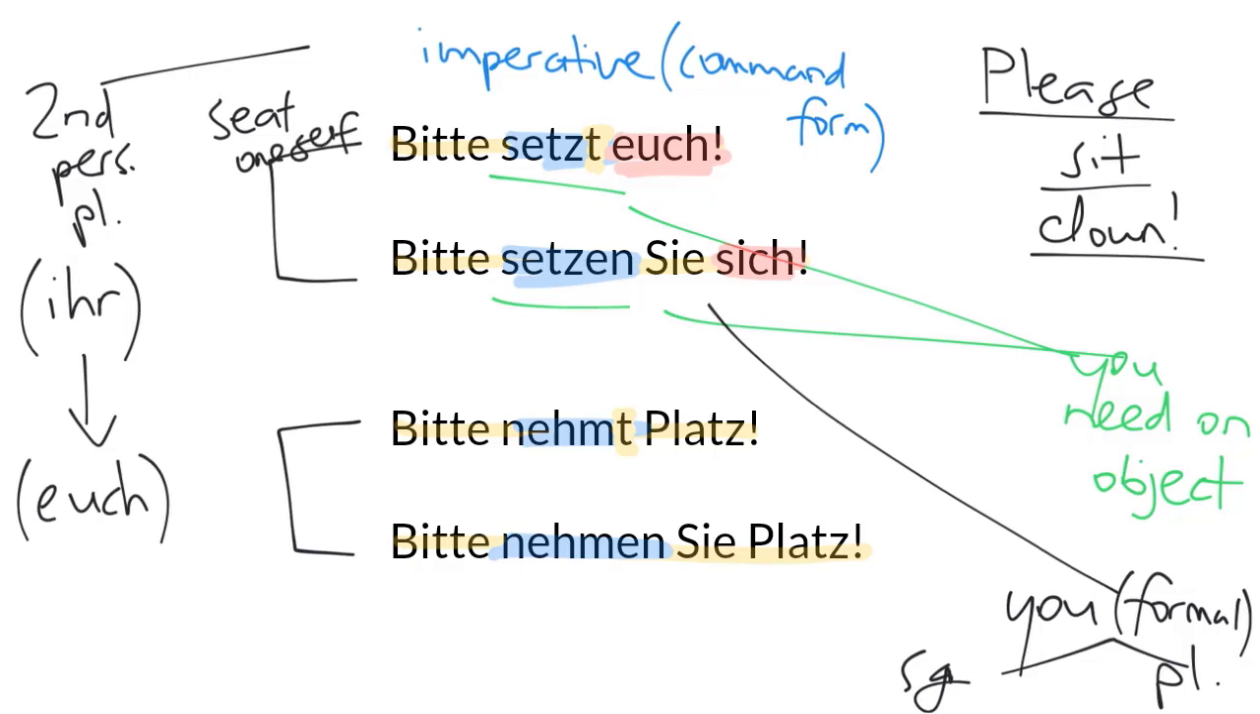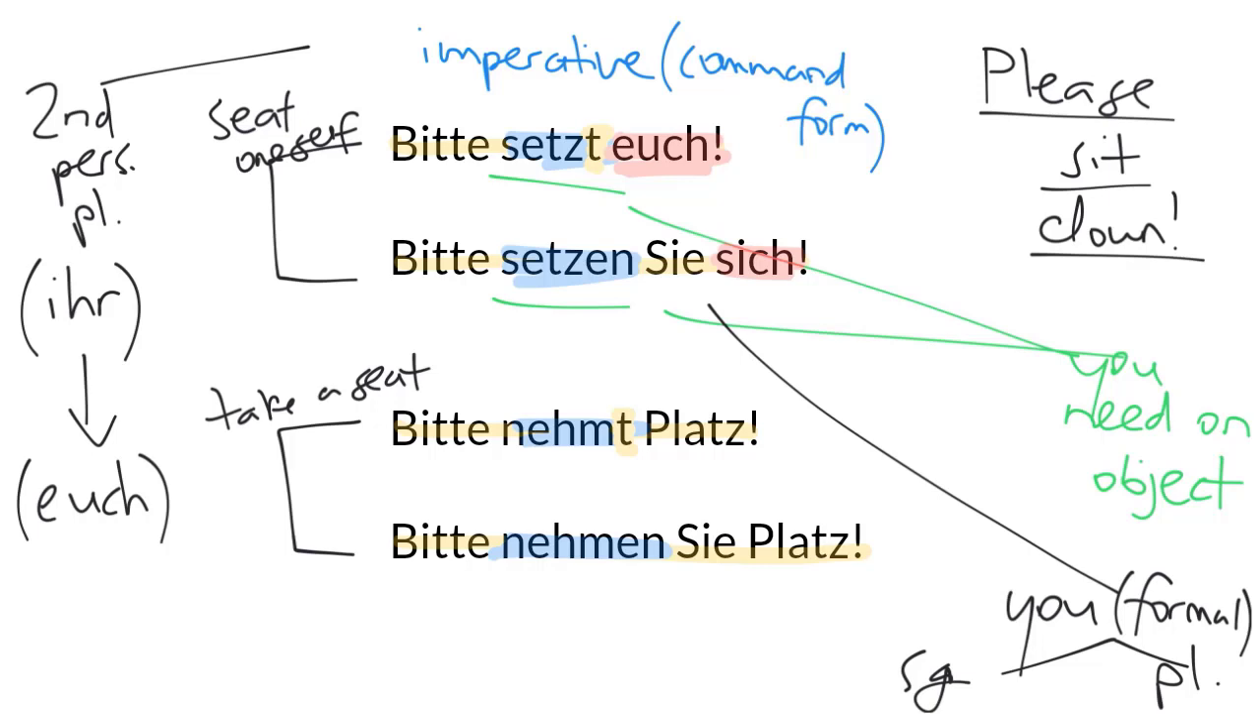And then we've got this second verb here, and that's Platz nehmen. We might say take a seat or grab a seat, although the German is literally take place, take space. So they're the two different verbs that we could use.